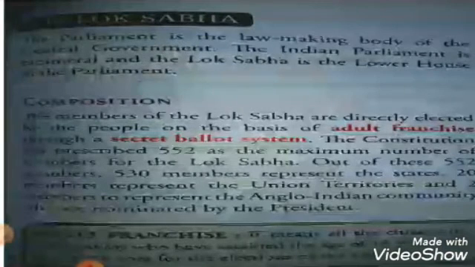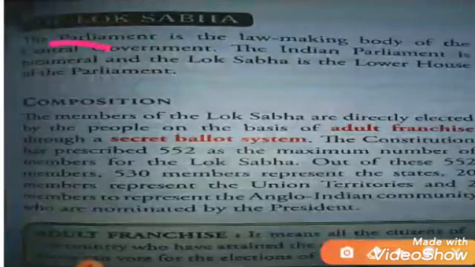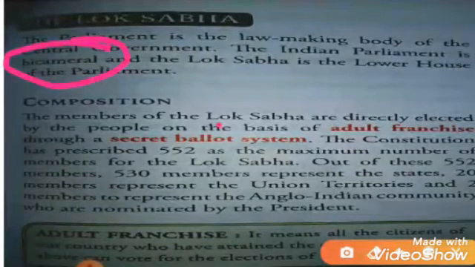So first of all, Lok Sabha. The parliament is the law-making body, as I already told, of the central government in India. The Indian parliament is bicameral, and the Lok Sabha is the lower house of the bicameral parliament. Bicameral means here Lok Sabha and Rajya Sabha both are there, and also state government and union government both are there. So that's why the Indian government is called bicameral. You have to remember bicameral.